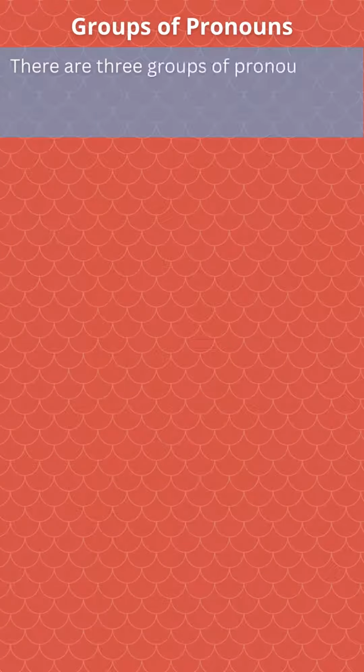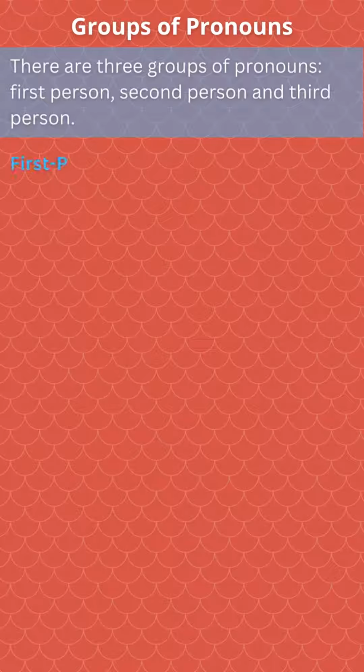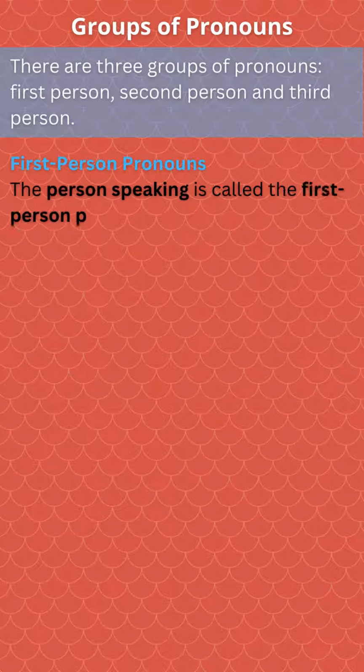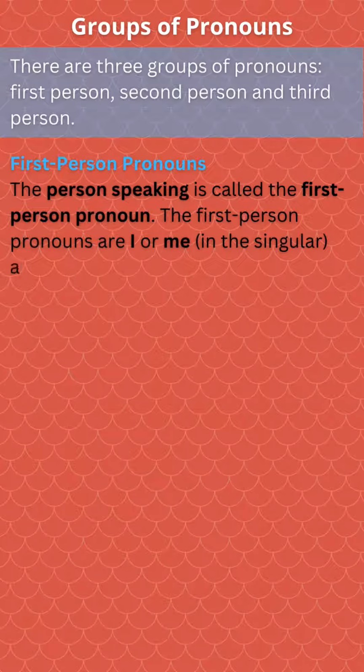Groups of pronouns. There are three groups of pronouns: first person, second person and third person. First person pronouns. The person speaking is called the first person pronoun. The first person pronouns are I or me, in the singular, and we or us, in the plural.